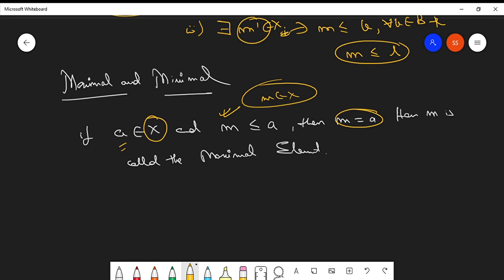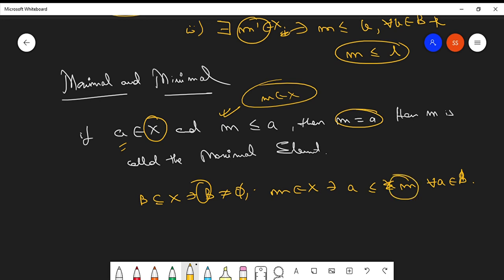Can you carefully notice what is the difference between a supremum and the maximal element? In supremum, what was happening? If you have a non-empty set X and an element M in the set X such that A is related to M by the partial order for all small a belonging to subset capital B, then M was called the upper bound. If it satisfies the condition of the least upper bound, then it is called the supremum. But here the for all elements case does not appear.